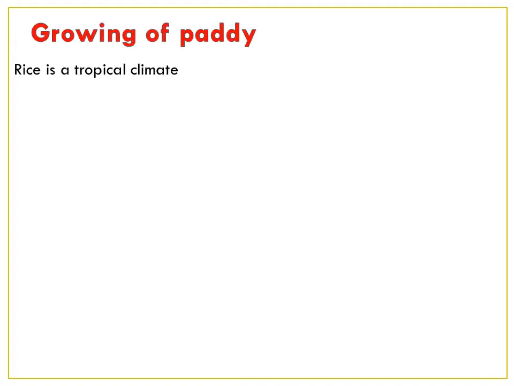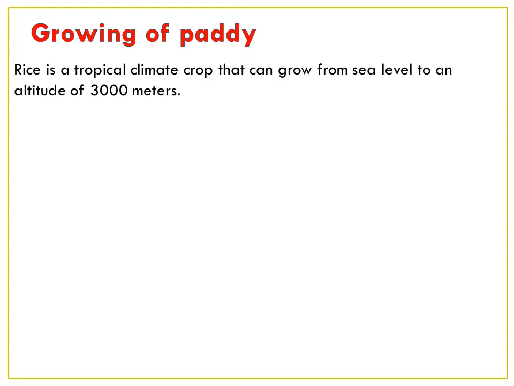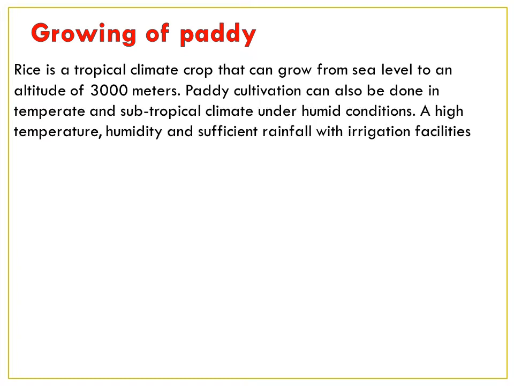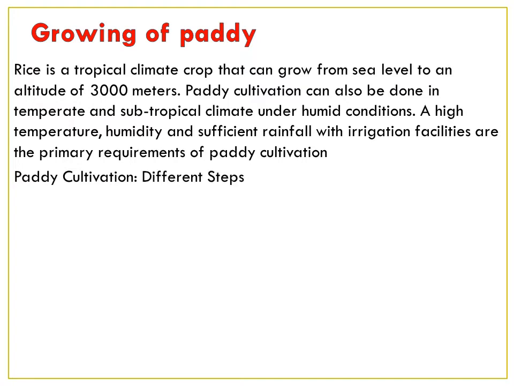Growing of paddy. Rice is a tropical climate crop that can grow from sea level to an altitude of 3000 meters. Paddy cultivation can also be done in temperate and subtropical climates under humid conditions. Got it, children? A high temperature, humidity, and sufficient rainfall with irrigation facilities are the primary requirements of paddy cultivation.